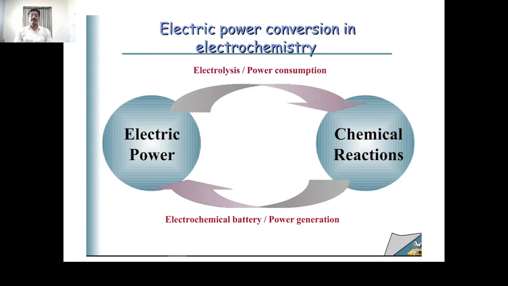In electrochemistry, electrical energy is used to carry out certain chemical reactions, and certain chemical reactions are converted into the corresponding electrical energy. Both these changes, the relationship between electrical energy and chemical energy, are studied in electrochemistry.